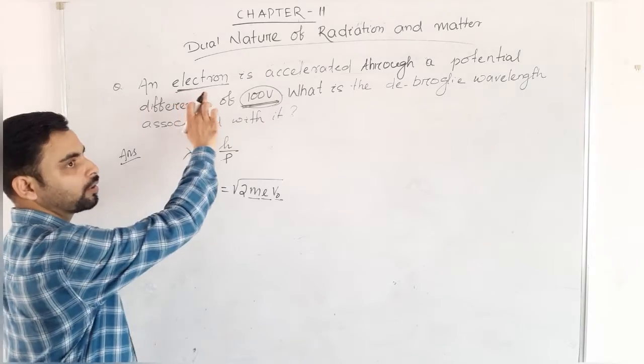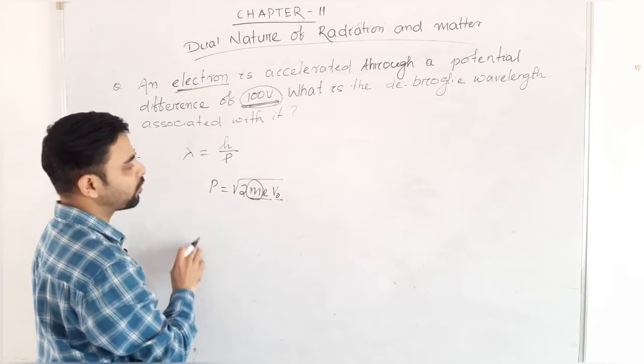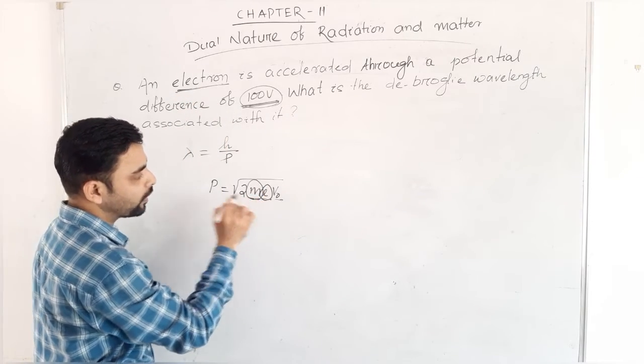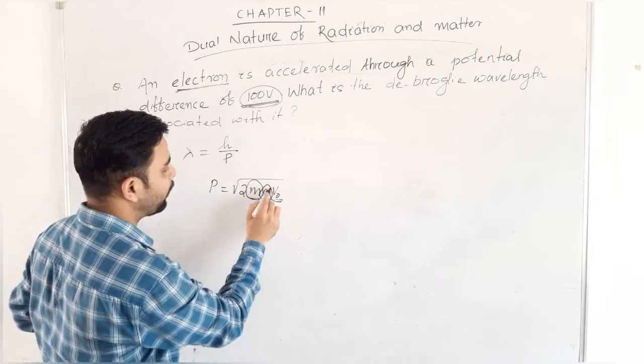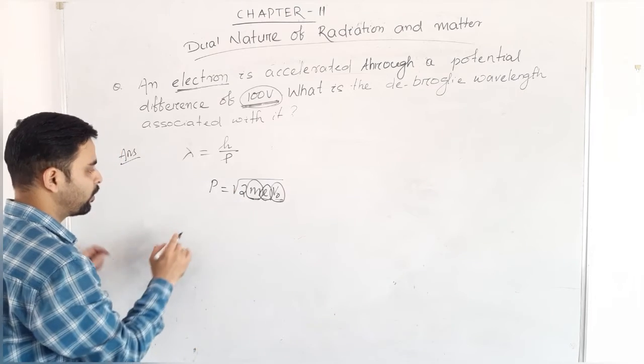Here in the question it is given an electron, so in place of m we substitute the mass of electron, in place of e the charge of electron, and in place of V naught 100 volt. So let us put these values.